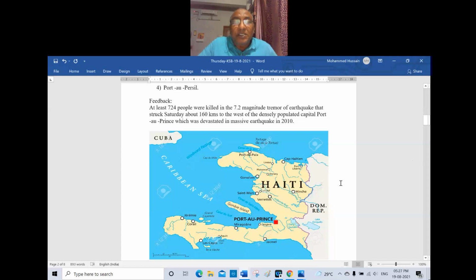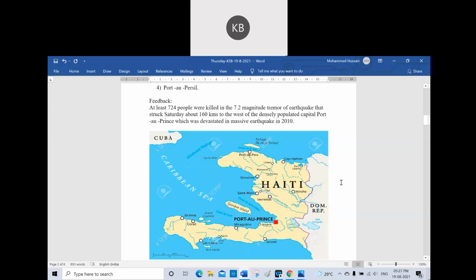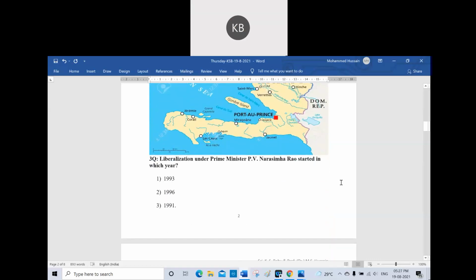You can see in the picture the Haiti. The yellow color one is the Haiti, and the red square is the Port-au-Prince, that is the capital, which is adjacent to the coast. That is shown in the next.